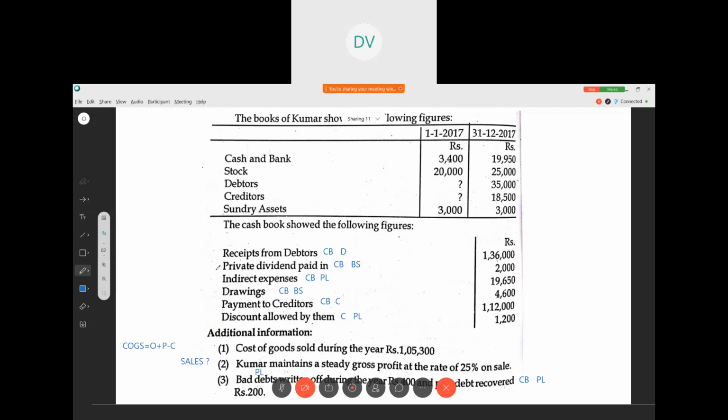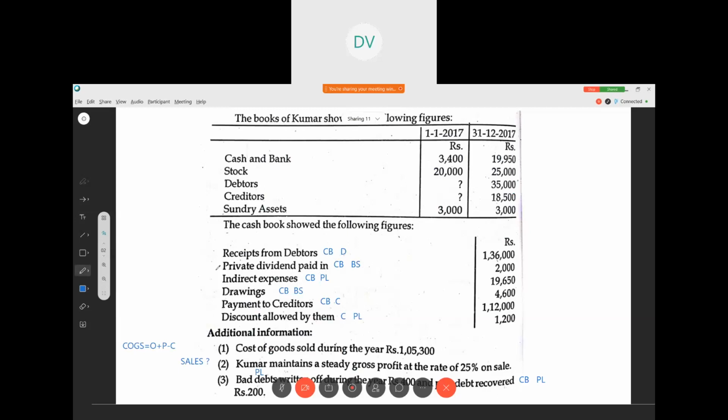You are required to prepare trading and profit and loss account and balance sheet. I told you, first we should understand whether we have sufficient information to prepare the opening balance sheet. Here we don't have, correct? So what we are supposed to do? We have to prepare the cash book. Why do we prepare the cash book? Because we don't know the other information for calculating debtors and creditors account. From the cash book we can take the information. Okay, let us prepare the cash book.